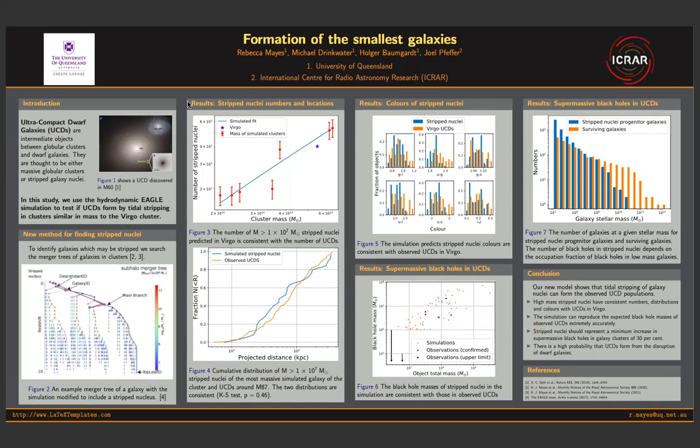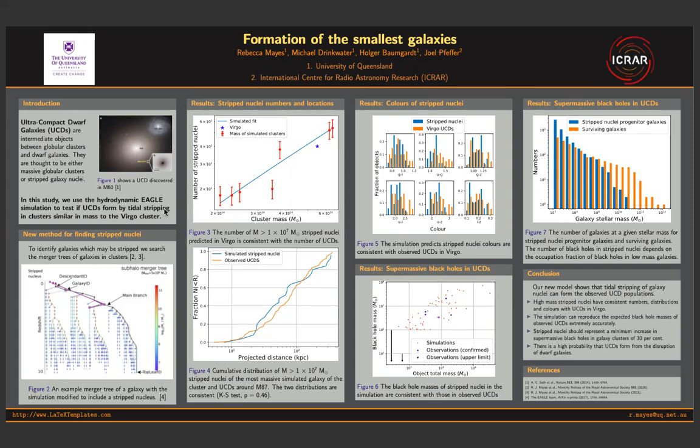Today I'm presenting my research on the formation of the smallest galaxies. Ultra-compact dwarf galaxies, or UCDs, are intermediate objects between globular clusters and dwarf galaxies. It is believed that UCDs are either massive globular clusters, the high mass end of the globular cluster mass spectrum, or in particularly massive galaxies, or that they are the stripped nuclei of dwarf galaxies that were disrupted through interactions with other, more massive galaxies.